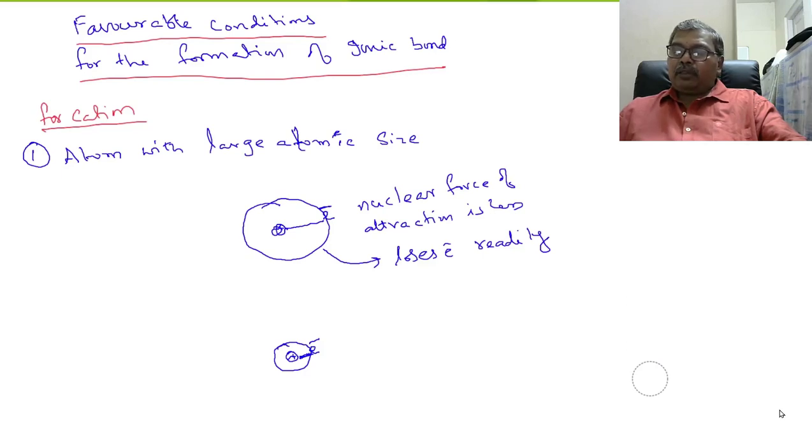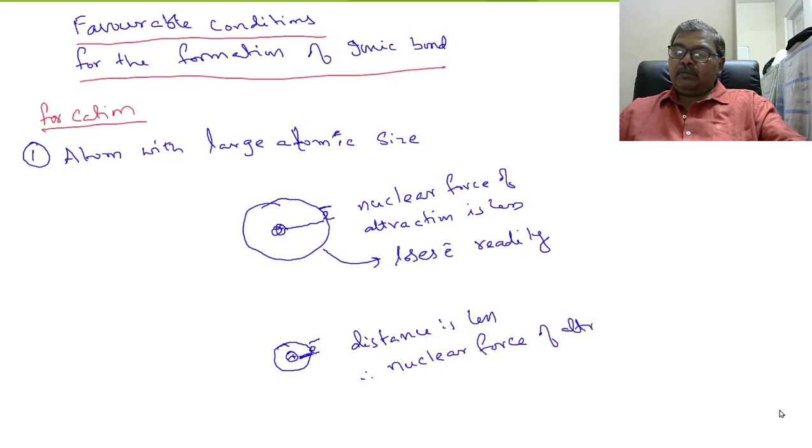In atom with a small atomic size, distance is less. Therefore, nuclear force of attraction on electron is more.